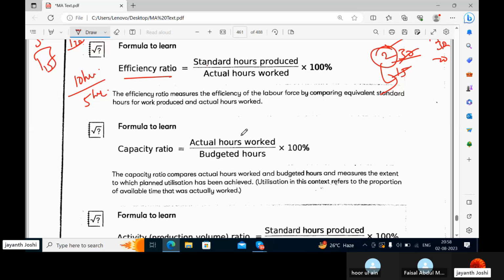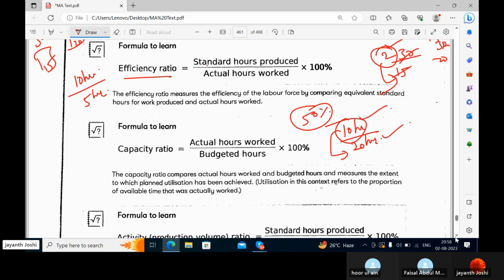Capacity ratio: average hours worked by budgeted hours, sorry, actual hours. So if you're working for 10 hours and the budget has been made for 20 hours, that means some task can be done in 20 hours, but you're doing that in 10 hours. So definitely your capacity is, instead of putting 100% capacity, at 50% capacity level you're able to perform the task. That means your 50% capacity is more than enough for that task. That much capable you are.